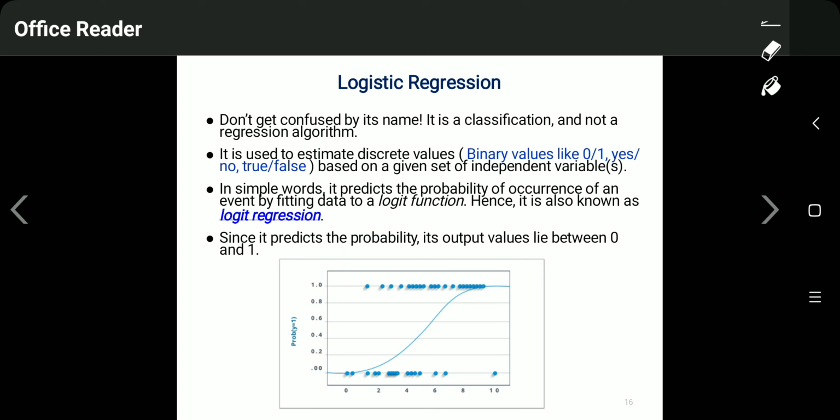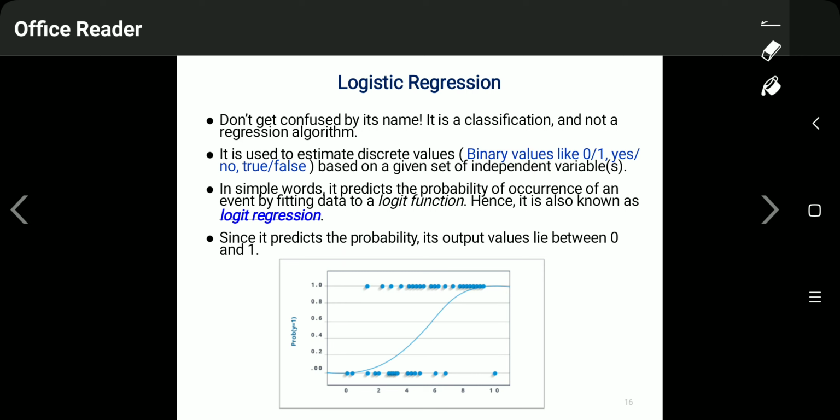Next is logistic regression. Logistic regression is basically not a regression, but a classification. So what is the difference between regression and classification? Regression is a method to find the value of a dependent variable based on independent variables. So basically it gives you a continuous value. It can be any value, 2, 4, 5, 6, 12, 13, and even alphabets. While classification is a yes or no kind of decision, a true or false kind of decision. So this is the difference between regression and classification.